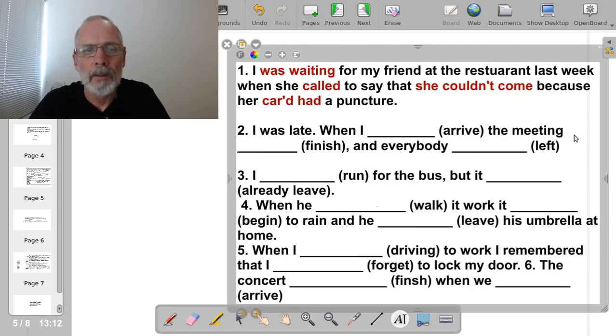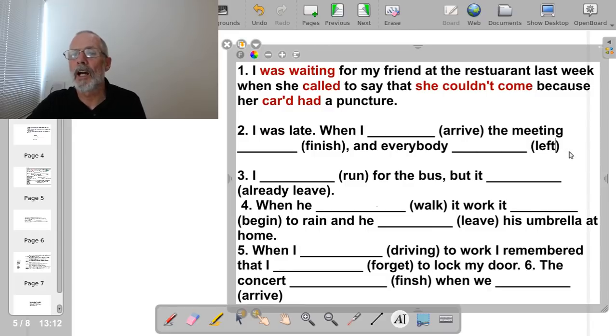Number 2. I was late. When I arrived, the meeting finished and everybody left. Actually, sorry, this verb here is in the past. It should be in the present. All the verbs should be in the base. You need to put them in the correct tense. Can anybody just give me the correct answer? Has anybody been paying attention to what I've been saying? Can anybody write? It'd be really nice if somebody actually wrote the correct answer.